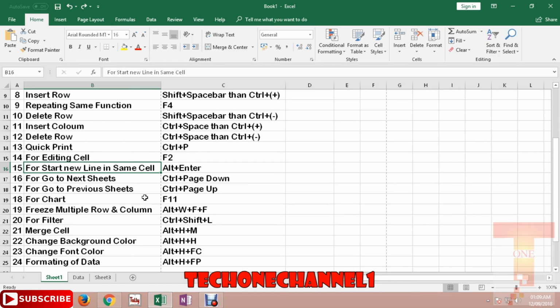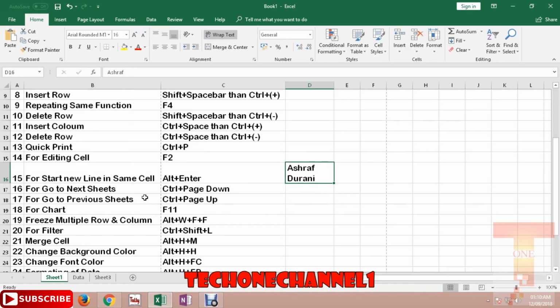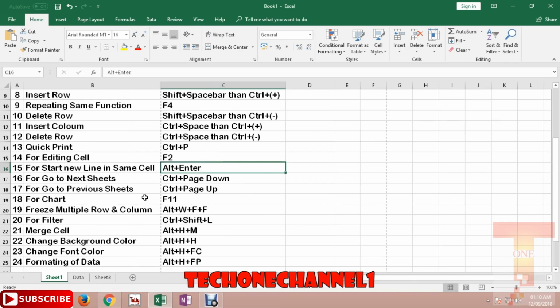Then the next one is starting new lines in the same cell. If I write my name Ashraf, and I want my surname below my name, what I can do is just press Alt Enter, and the cursor will go down, and I can put my surname below my name. It's an easy thing.